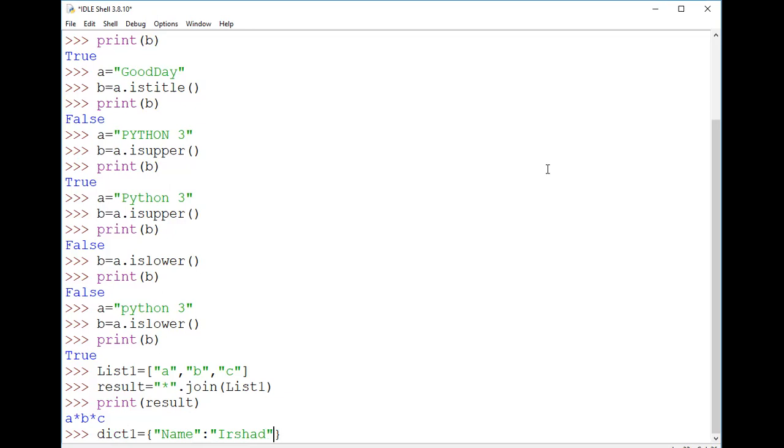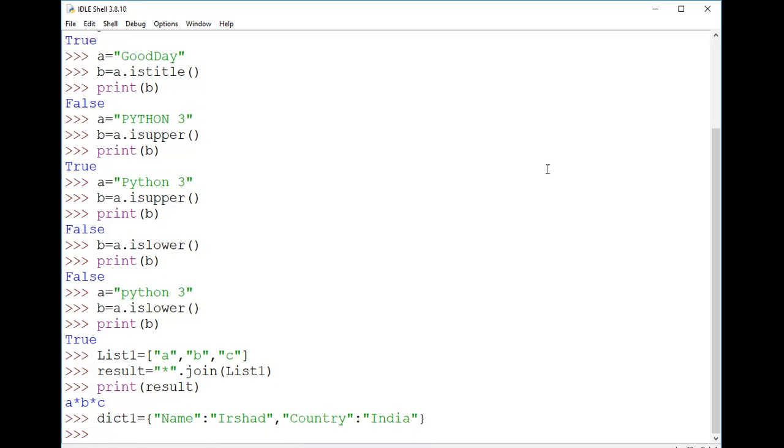So my key is name and my value is Irshad. Similarly, I'm using another key, and then I'm using the value here. So I have created one dictionary here.